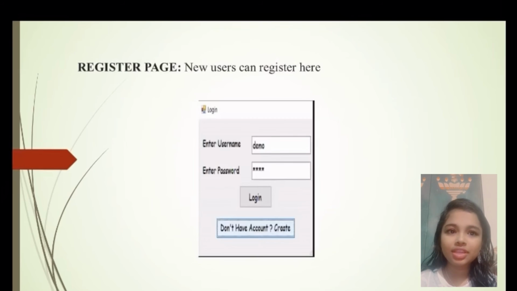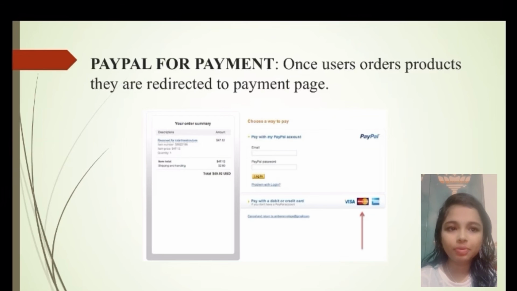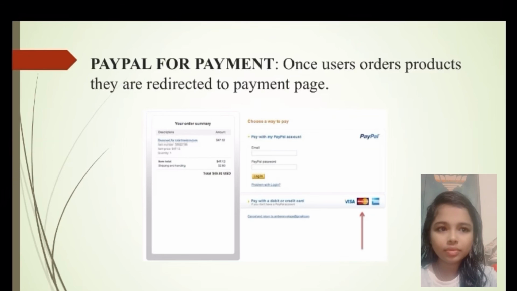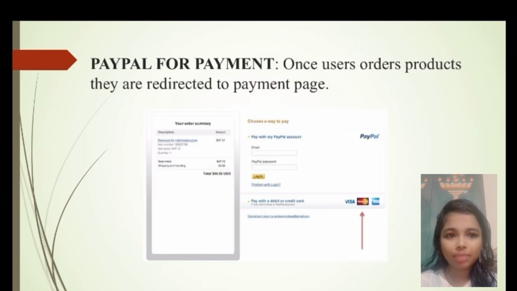Next, we see about the register page. A new user can register here by entering a username, whatever your name can be entered here, and entering your password, a one-time password. It will log in after the registration page. Next, we see about PayPal for payment. Once the user orders a product, they are redirected to the payment page. Once your payment is successful, the order will be displayed in your shopping cart.